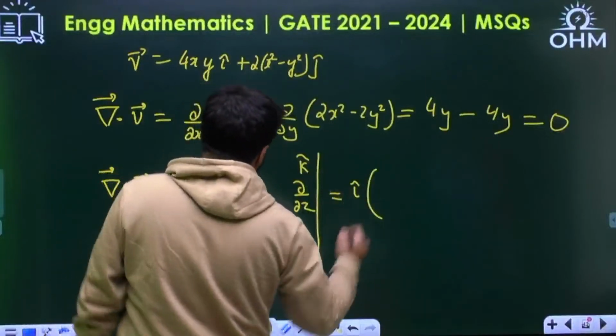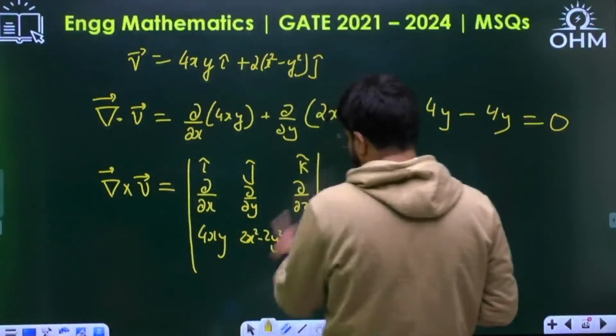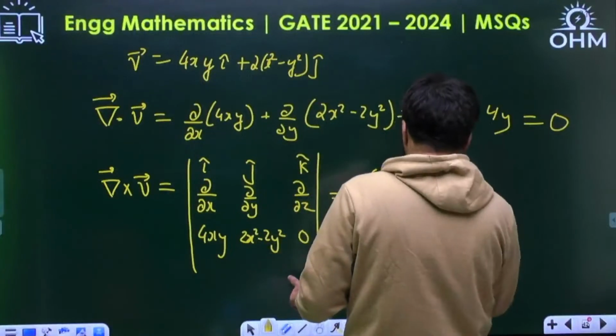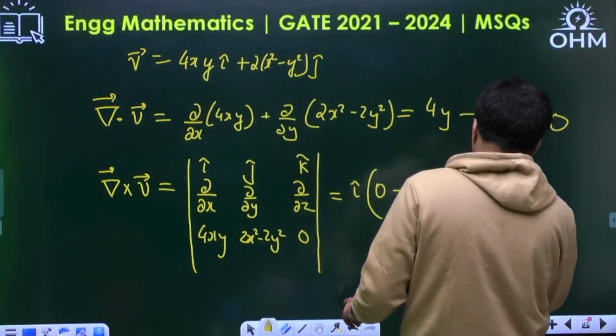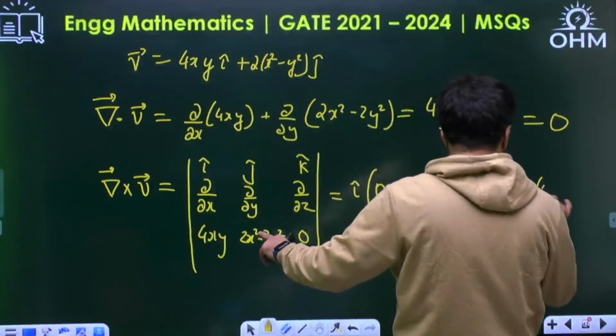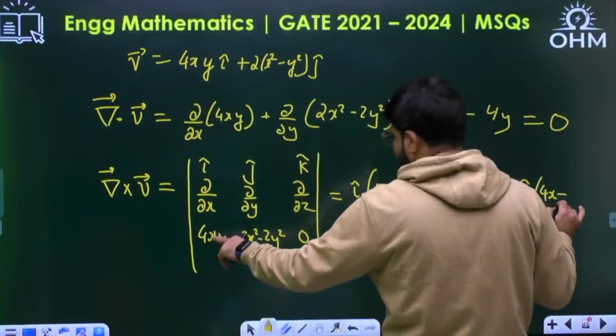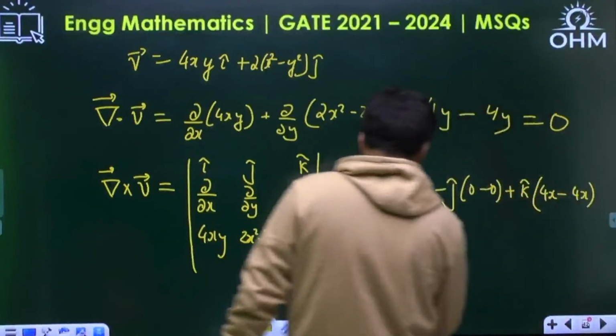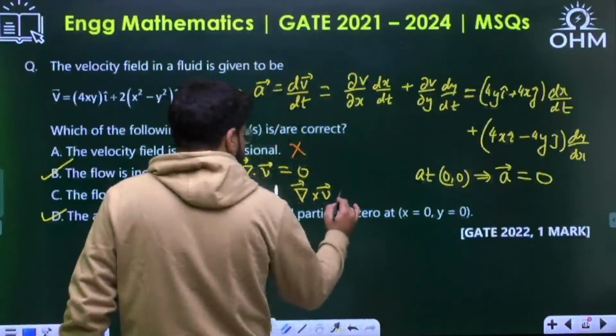So for the i cap term, del by del y and del by del z, both give 0 here. The j cap term will also be 0. Only the k cap term will be obtained, the perpendicular component. Del by del x gives 4x, del by del y gives 4x. So again 4x minus 4x, 0. Curl is also 0. So yes, del cross v is also 0.